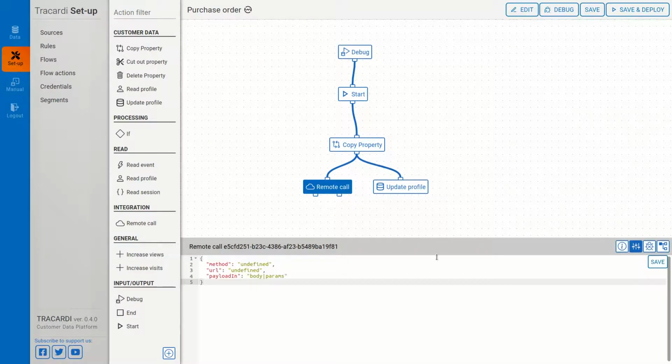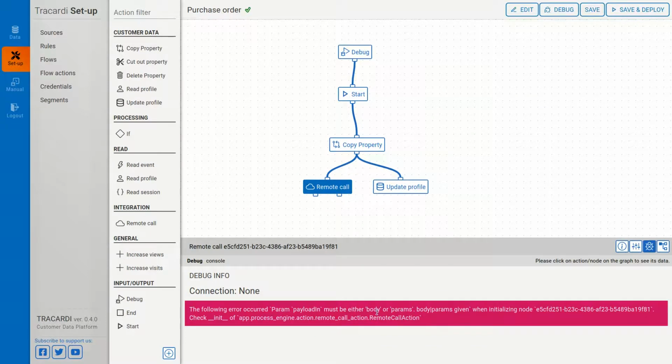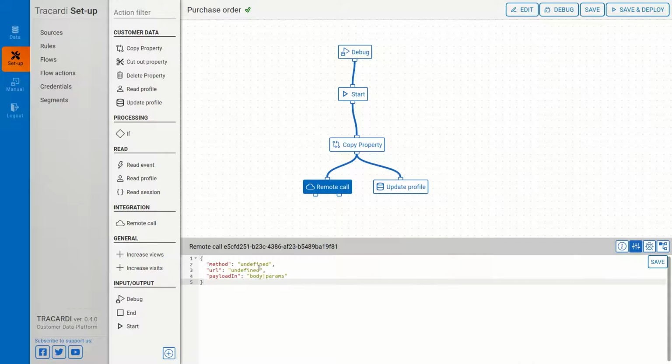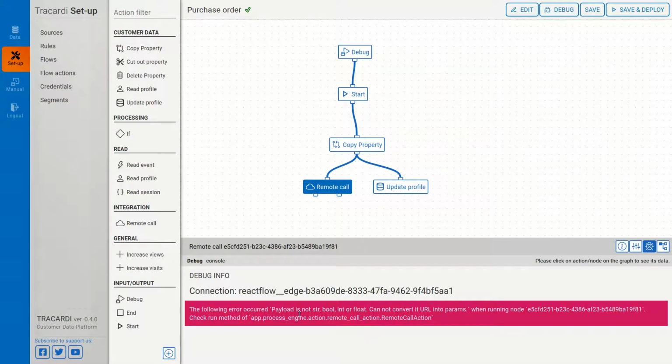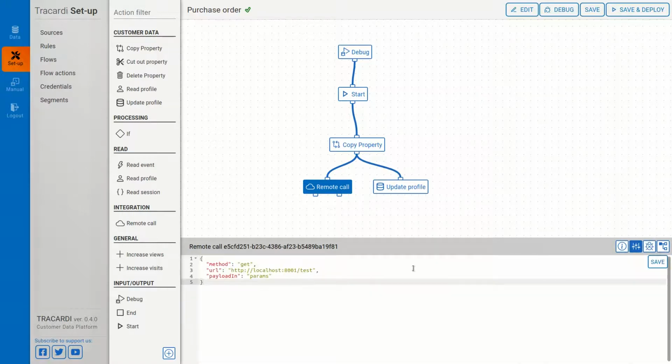I have to configure this node. Just debug it, and we have information on error that it's not configured. So let's configure it. I gave it a method get. This is a dummy endpoint, and it will send a payload in params. Let's debug it. Payload is not string. Okay, so we cannot send it like this.